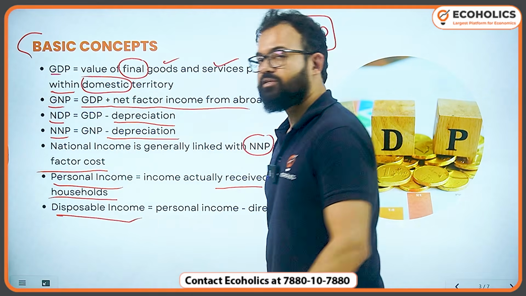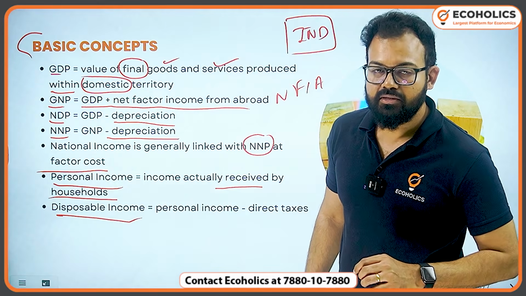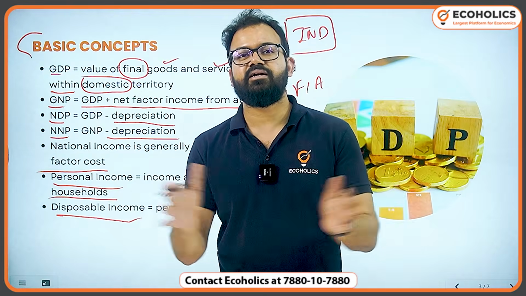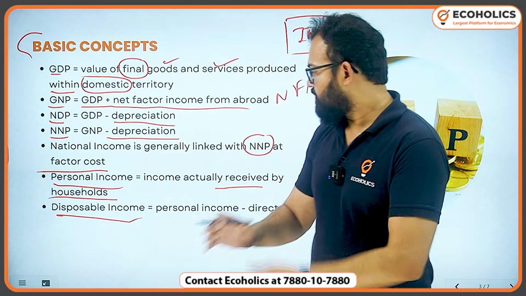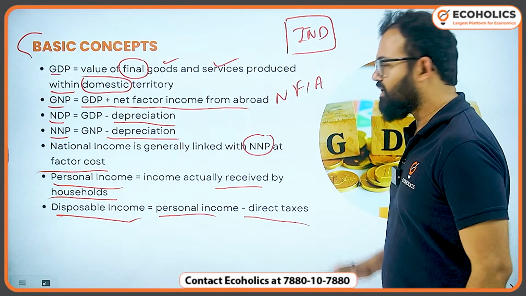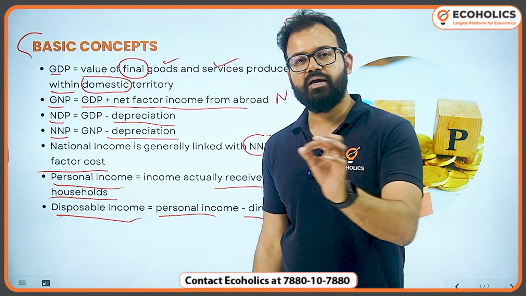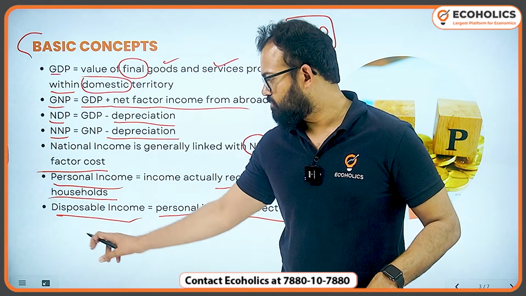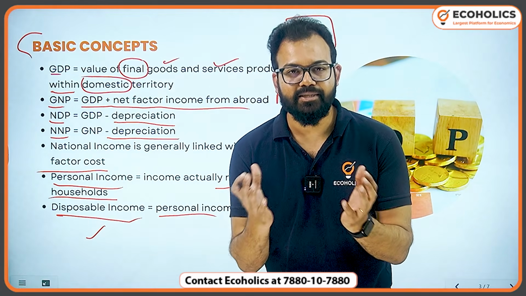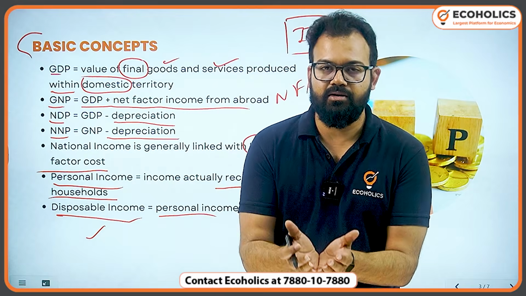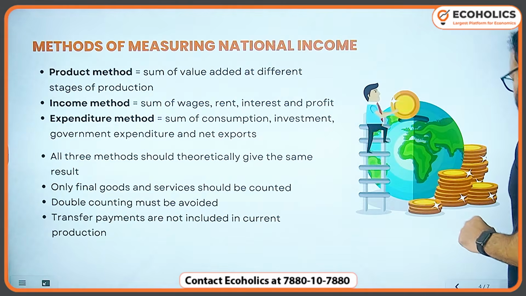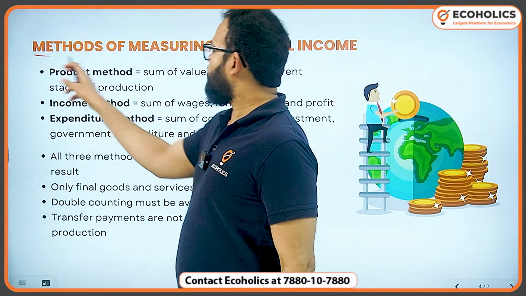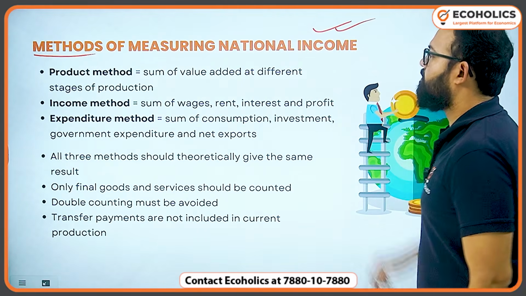Disposable income, suppose for example my salary is 50,000 rupees, but after deducting taxes and other deductions, I am left with 40,000 rupees. So here you can say disposable income is personal income minus direct taxes. So 50,000 minus 10,000 is 40,000, which is disposable income. Disposable income in simple sense is the income available to you to spend in the market, the actual amount that you receive.